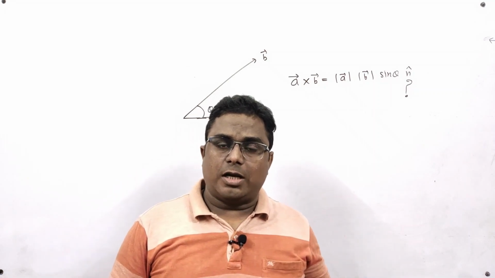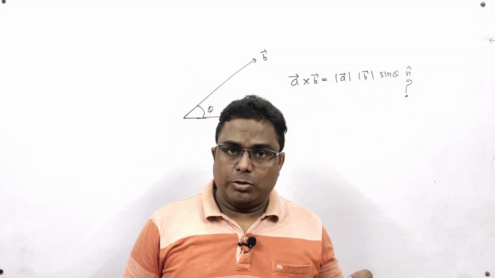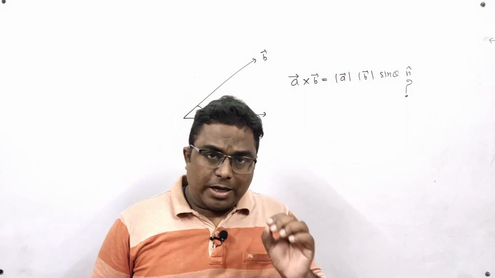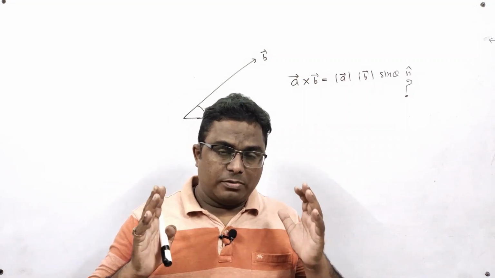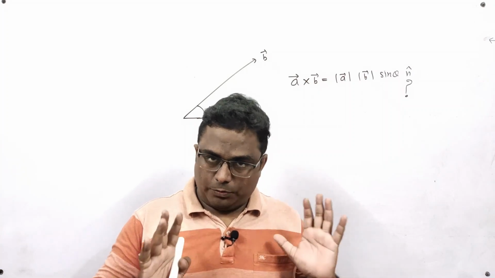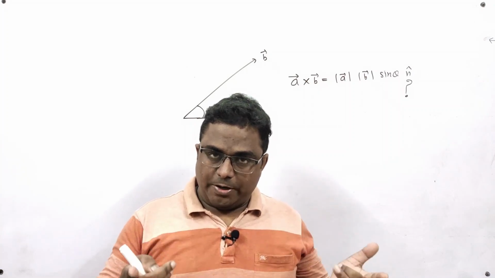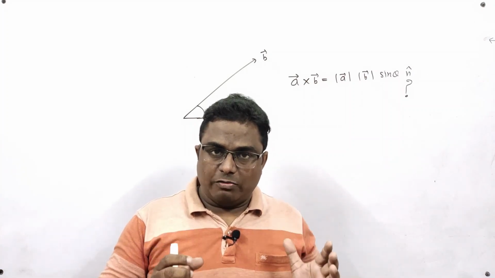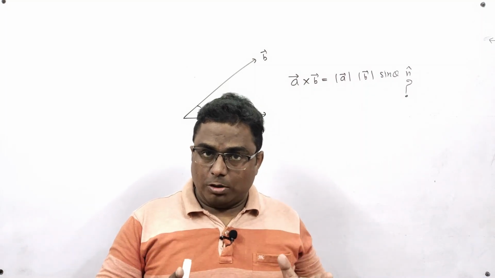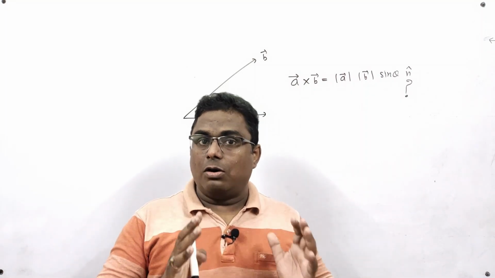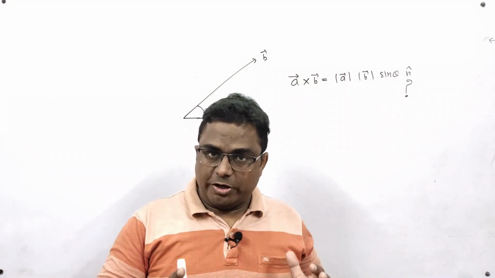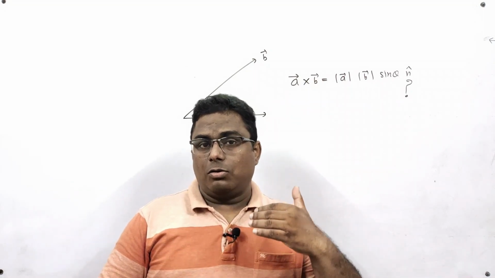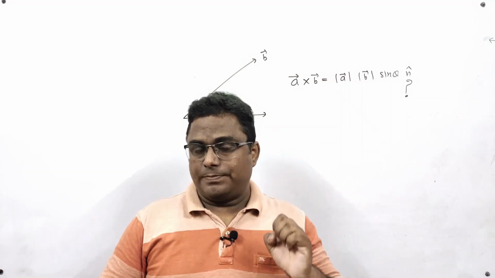To understand the direction of n cap, I will tell you. N cap is a unit vector perpendicular to the screen of the device which you are watching now. Let me repeat. N cap is a unit vector perpendicular to the screen of this device which you are using for watching this video, and the direction of n cap is towards your eyes.